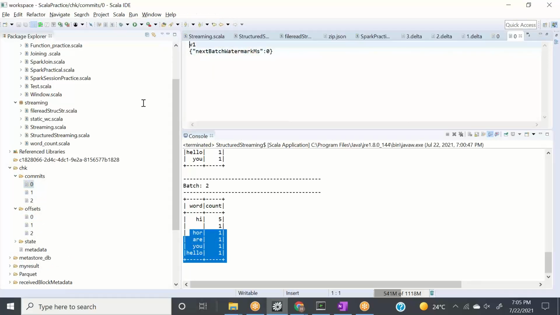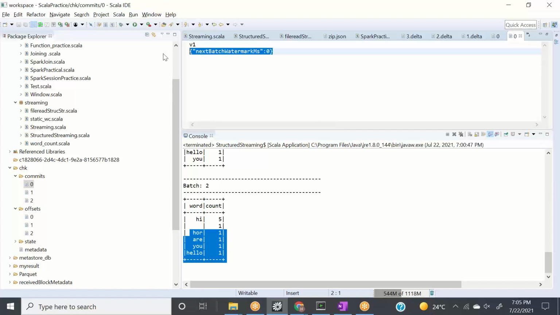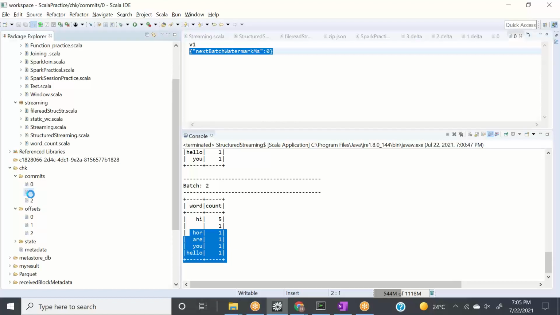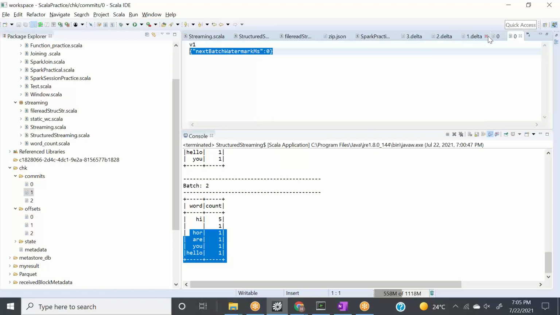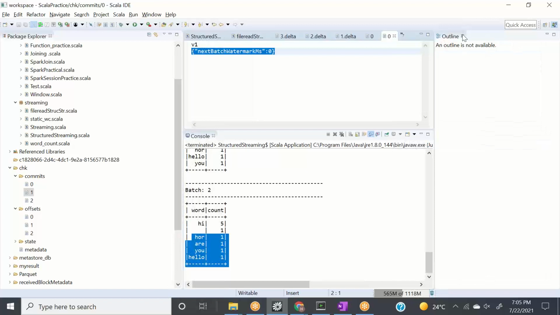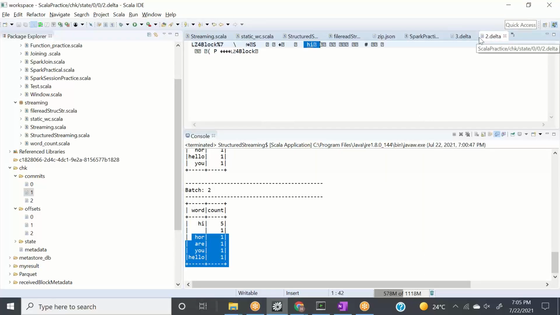So it first committed into 0, that okay, next batch watermark MS is 0. Here it's again 0. I'm not sure, but this is what the 3-4 directories are: commit, offset, and state. In offsets, it's just maintaining till where it has completed the last value. In state, it is just maintaining which batch is completed, or which batch is running, which batch is failed, right? Kind of stuff. So let's close these things.